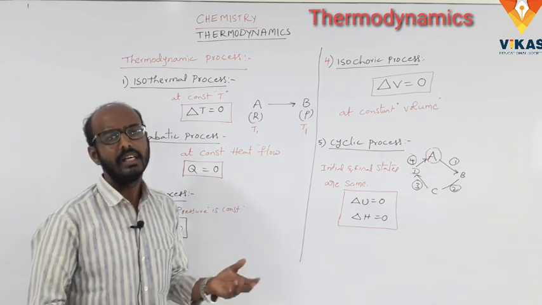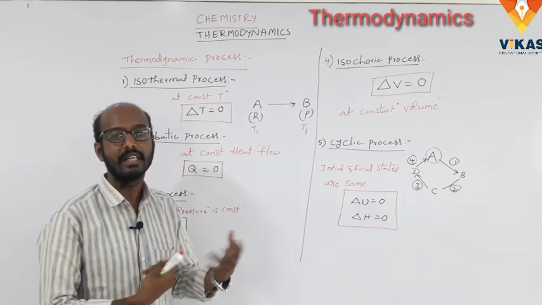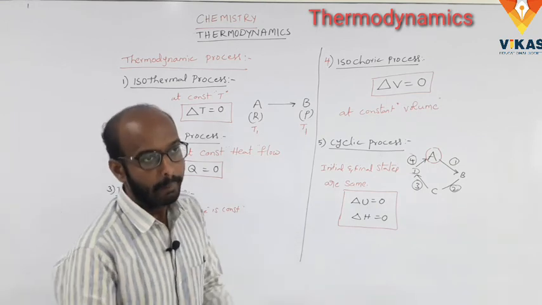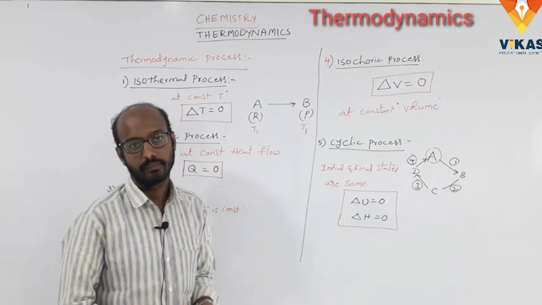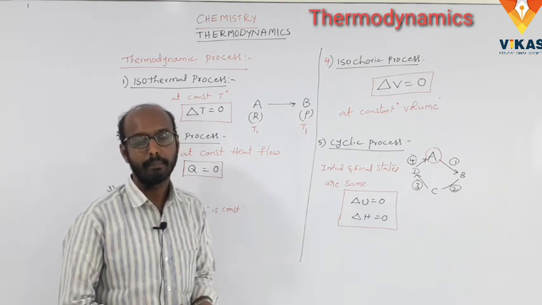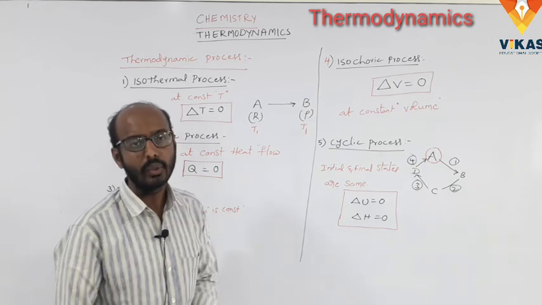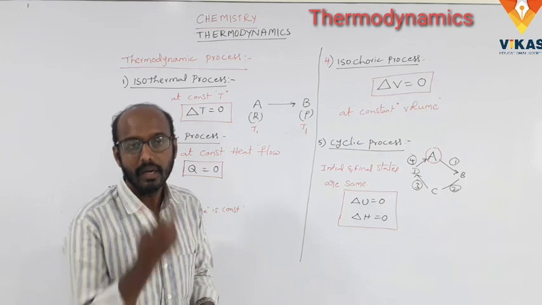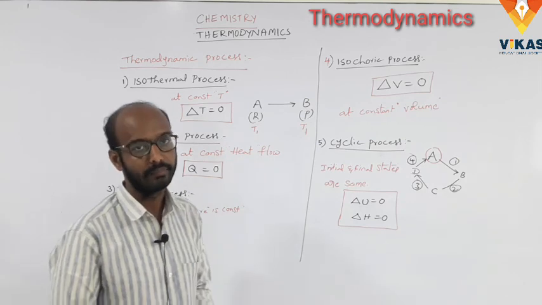Okay, here the initial and final states are the same. The state variables are temperature, pressure, and volume. Path function. What is meant by path function? Here the reactants convert into products. You follow one direction, and our path is called the path function.